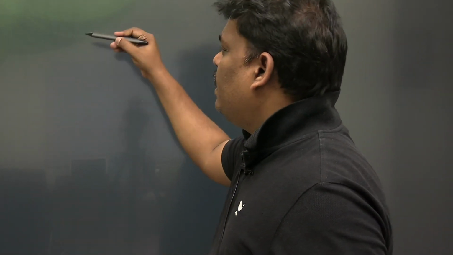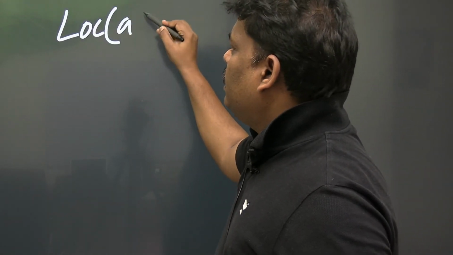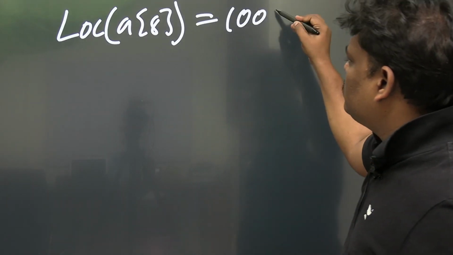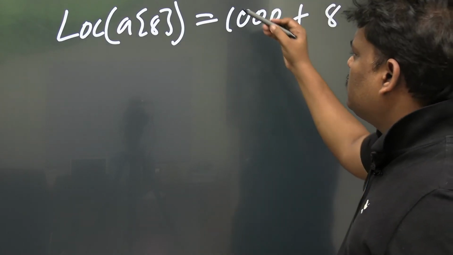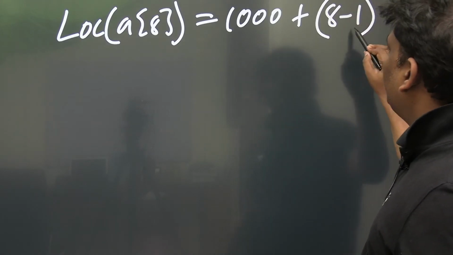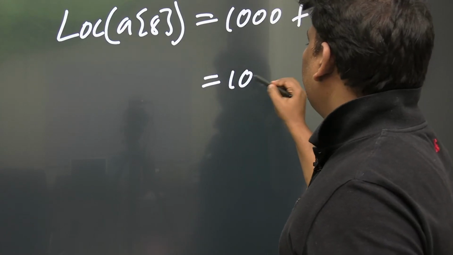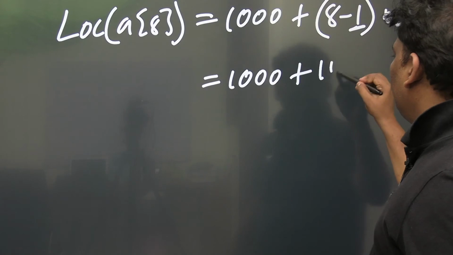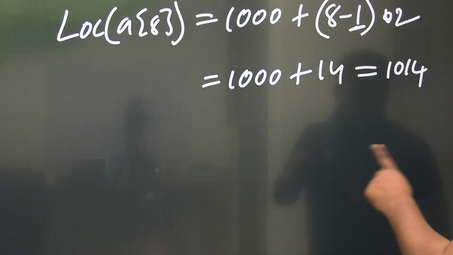Suppose in the same array I want to find out the location of a of 8, the eighth element location. Same way, what is the answer? 1000 plus, before the eighth element, how many elements are there? 1, 2, 3, and so on. Before 8, 8 minus 1, because the starting is 1, into 2, which will go to 1000 plus 7 into 2 is 14. It will become 1014. So like that, you have to find out the location.